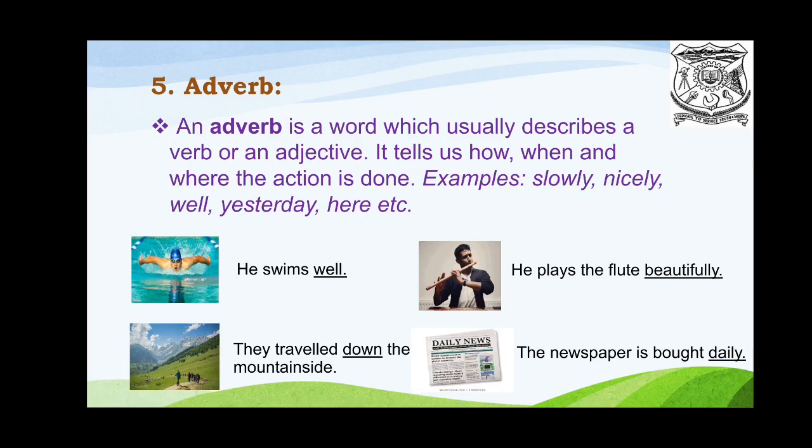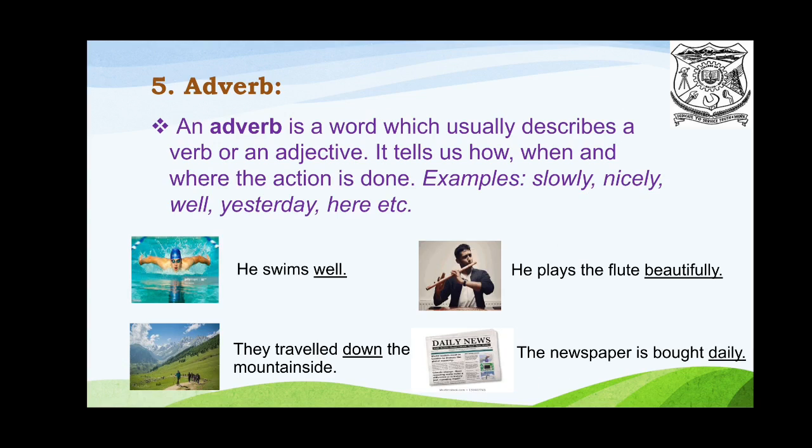Next one is adverb. An adverb is a word which describes a verb or an adjective. It tells us how, when, and where the action is done. Examples: slowly, nicely, well, yesterday, here, etc.